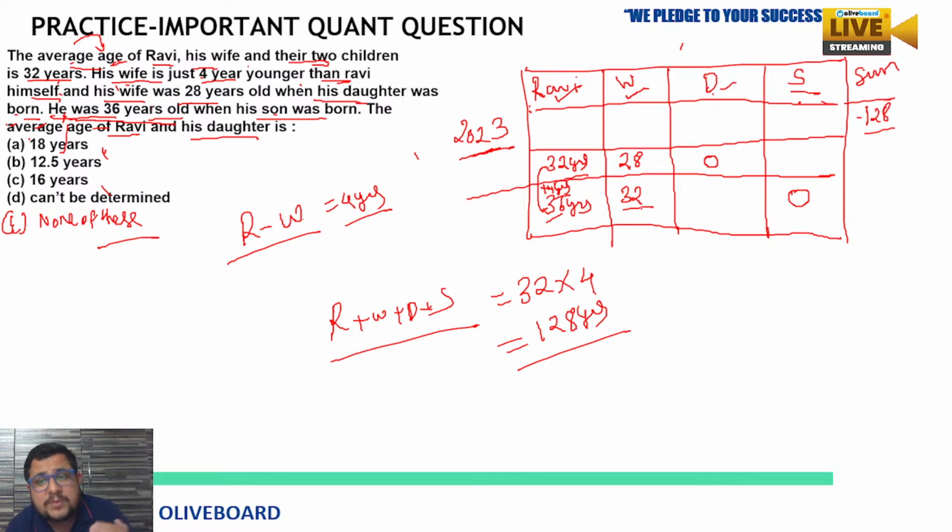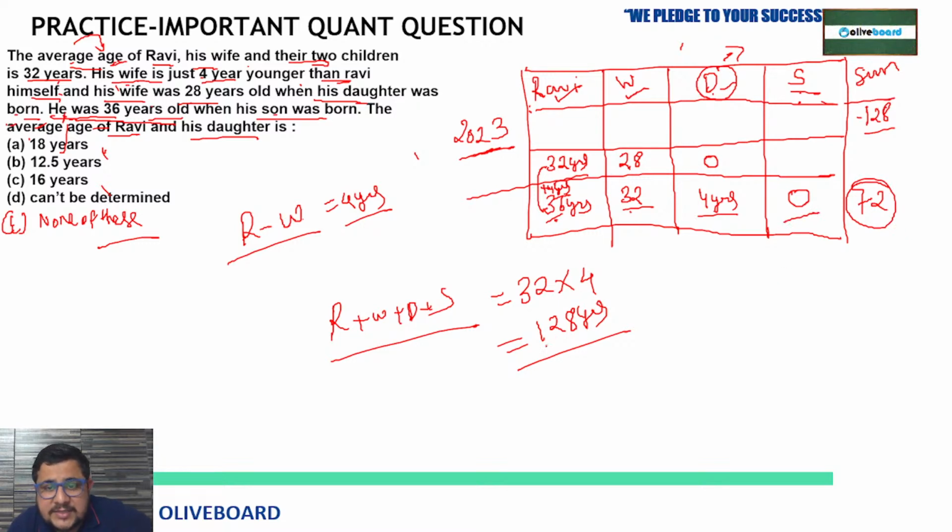So we have moved 4 years after the birth, right? After 4 years of the birth of the daughter, the son was born. So the daughter will be 4 years old here. Okay, fine. Now 36 plus 32 is 68, plus 4 is 72. So here their age sum is 72 when the son was born. Now at present the sum is 128 years.